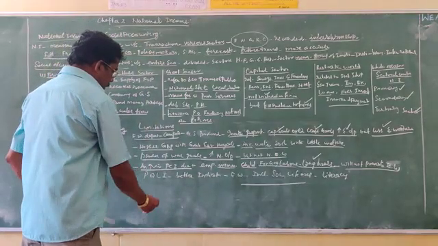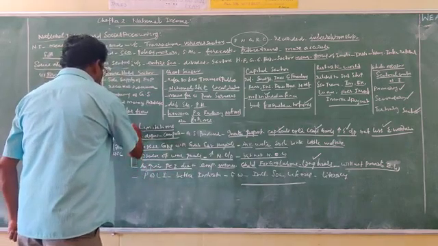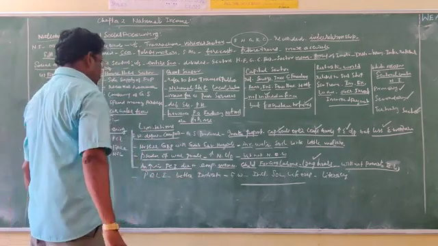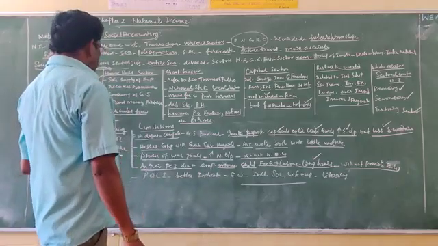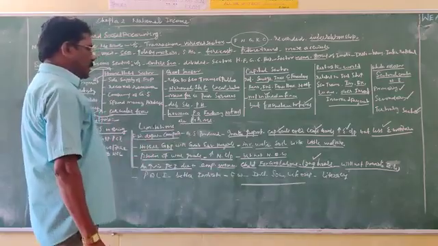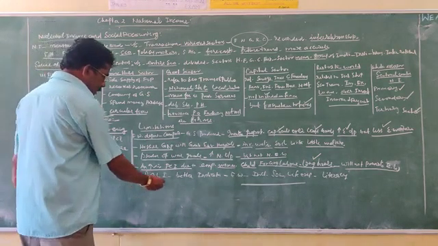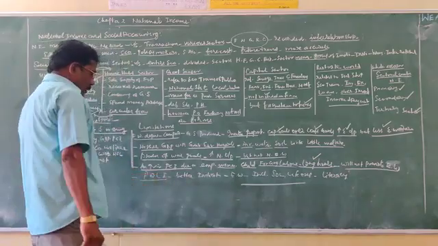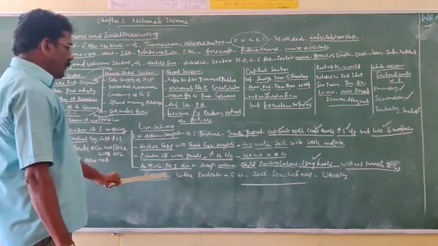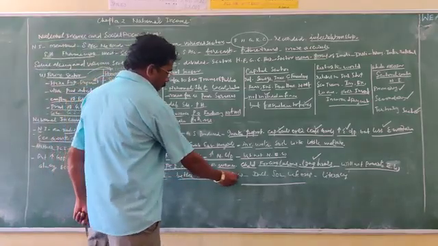So finally we say, due to the above mentioned limitations, GDP and per capita income are not a better indicator of the economic welfare of the society. We can take PQLI, Physical Quality of Life Index, as a better indicator of economic welfare.